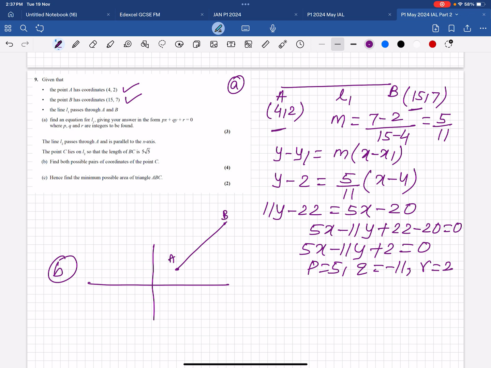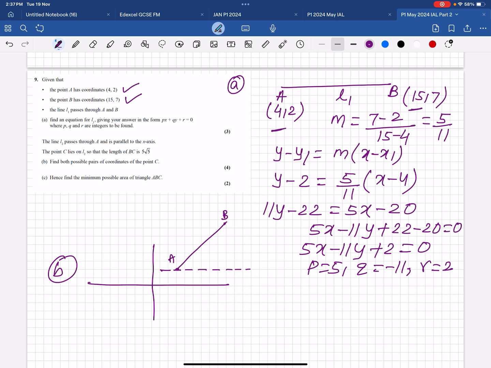And L2 passes through A and is parallel to the x-axis. So basically like this. And C lies on L2. C can be on either side basically.